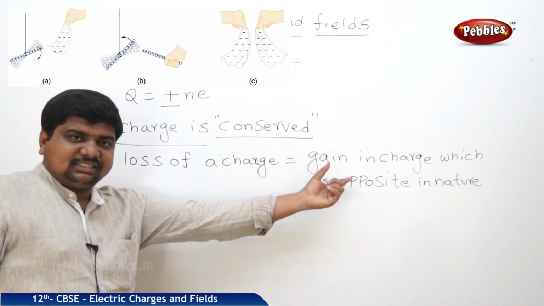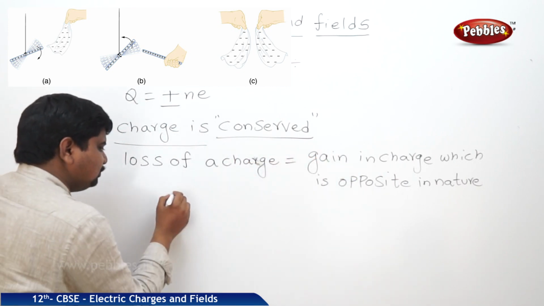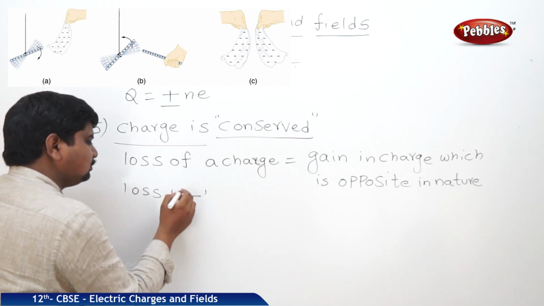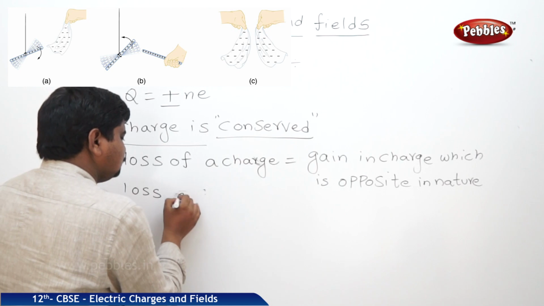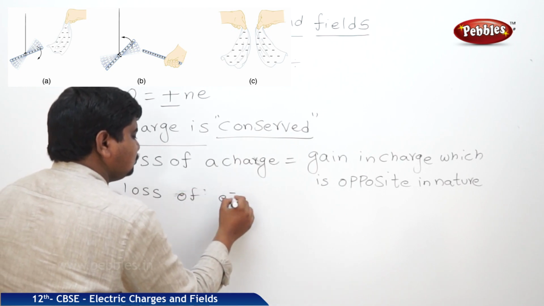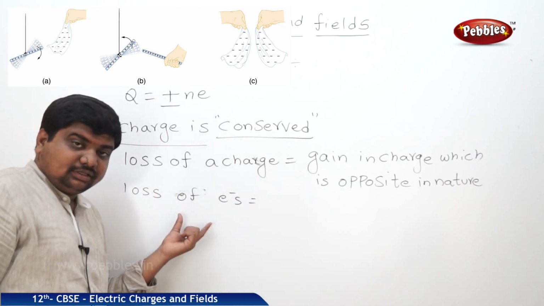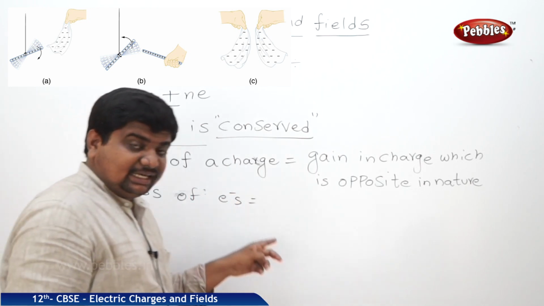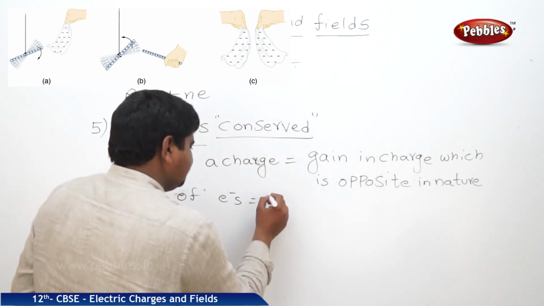Loss of charge is equal to gain of charge. Suppose there is a loss of electrons. It means the number of electrons lost by a substance will be replaced by a gain in the same number of protons.